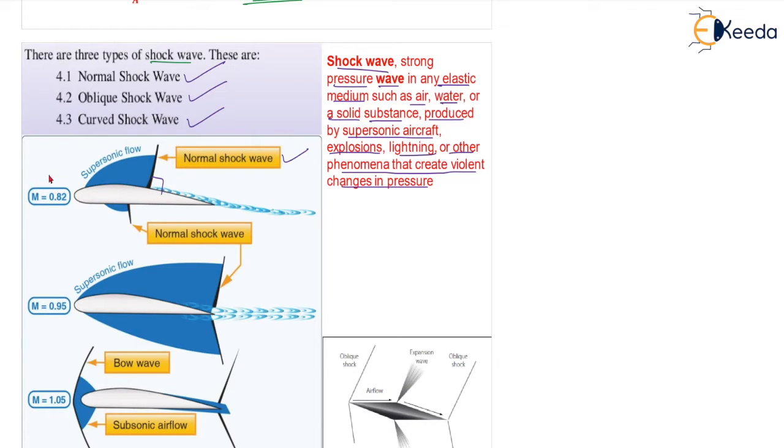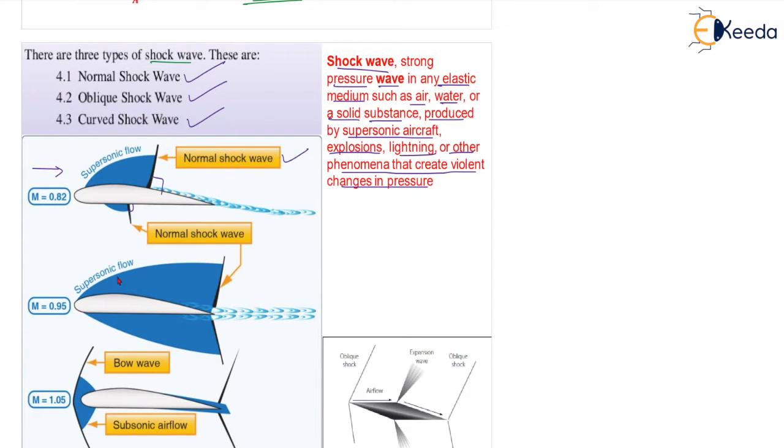Though the inlet flow Mach number is subsonic, because of the profile of the aerofoil the velocity increases and it becomes Mach number exactly equal to 1, and we are having supersonic flow over the aerofoil, and that leads to the creation of normal shock wave. Normal shock can also be possible at the lower surface of the aerofoil, and this angle is 90 degree.